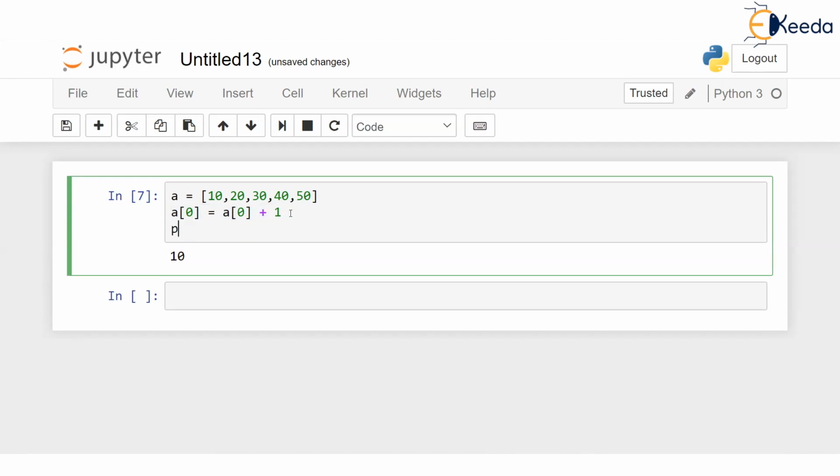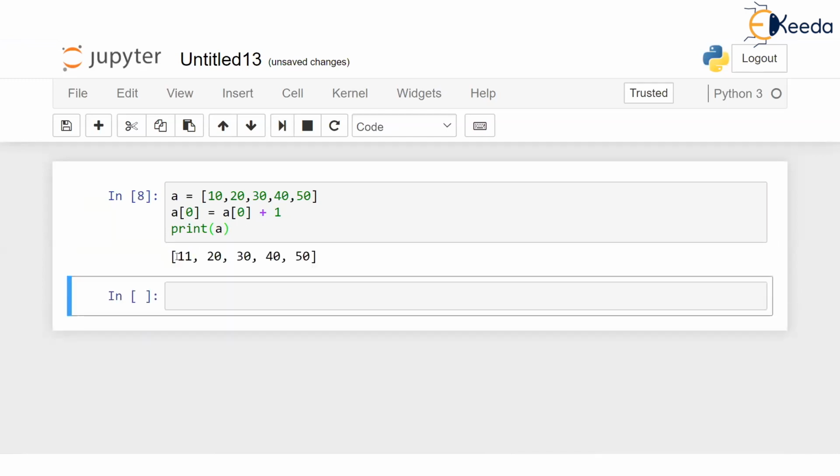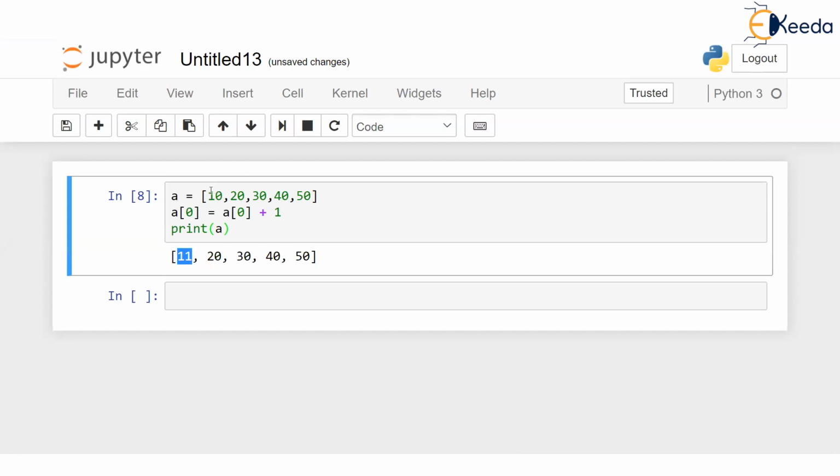Now if I print the entire list, recall, the entire list can be printed simply by saying print A. Now if I run this, it will show that A0 has changed to 11. Originally it was 10. So once you store something in the list, you can of course modify those values. You can go to that element by giving the index and then play with that particular value. And once changed, those values will be shown in the output.